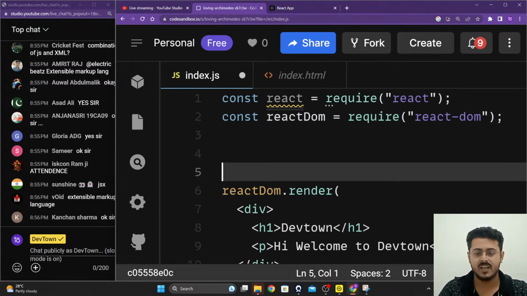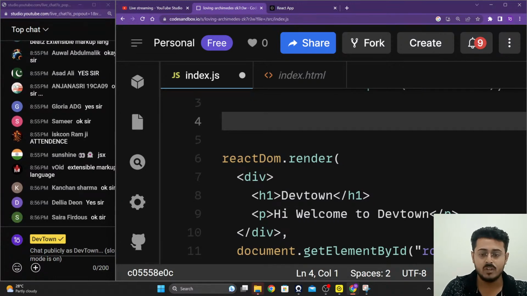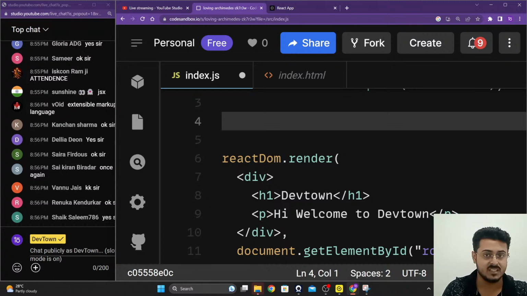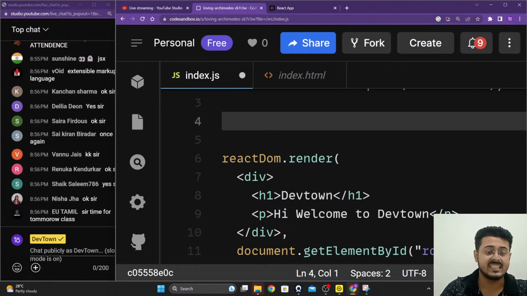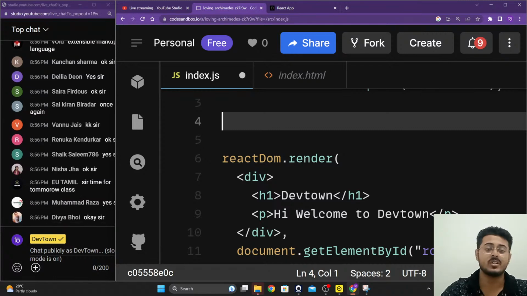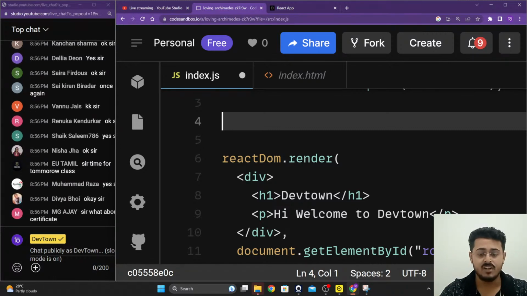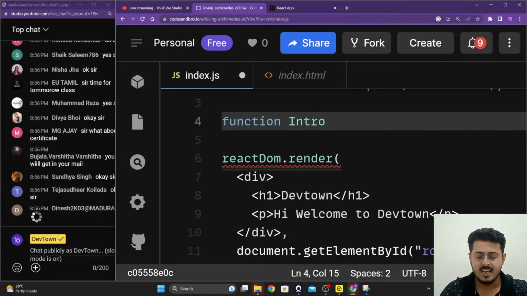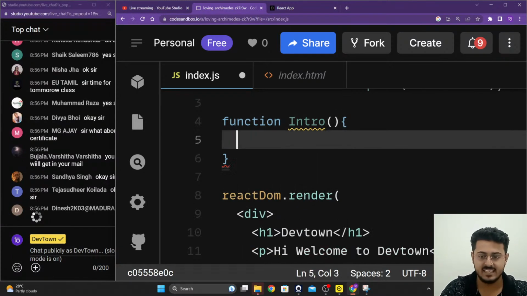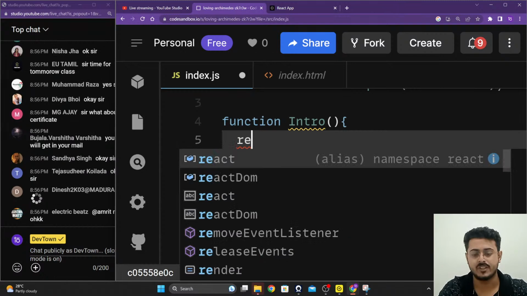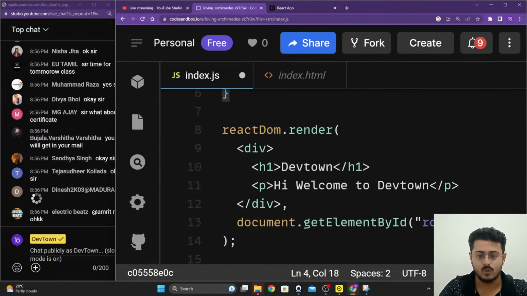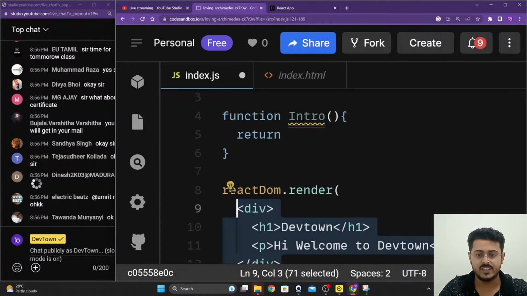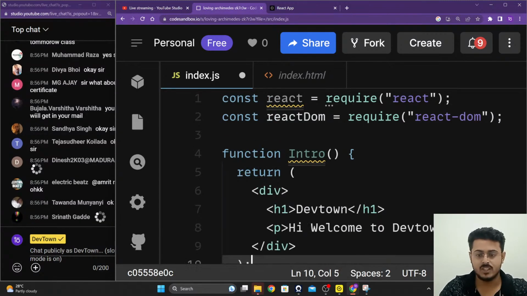Now we'll be focusing upon creating our very first component. We want to change this entire thing into our very first component itself, guys. To create a component, like I said, you create a function. We'll call this function intro, and we'll put up parentheses and then curly braces, and this function is going to return to us this entire code. That is all. This is what this function does.